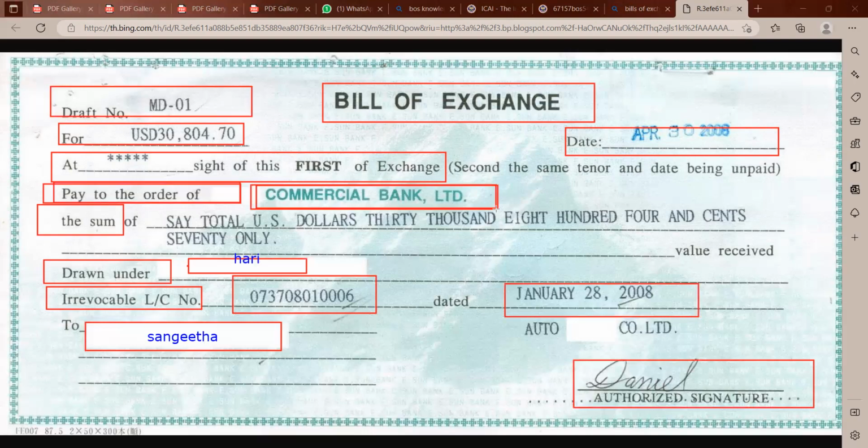I mean, she can present the bill of exchange to the bank, or else I give the bill of exchange to you, Preeti. You can take the bill of exchange to the bank and encash the amount like a check. But a bill of exchange is the thing where I don't have money in my bank, but still the bank trusts me. I'm a well-known person. Right now they will pay, or you are a well-known person.